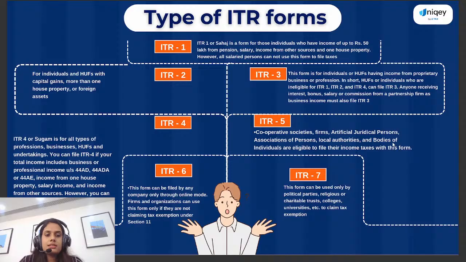ITR 7 is the form applicable to political parties, religious or charitable trusts, colleges, universities, etc. So any person who wants to file their ITR with the government has to decide which category that person falls in. According to that, only then can the person decide which ITR form is applicable.